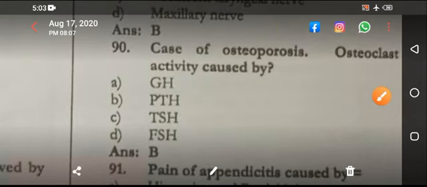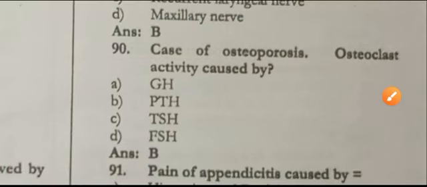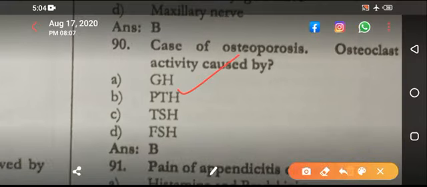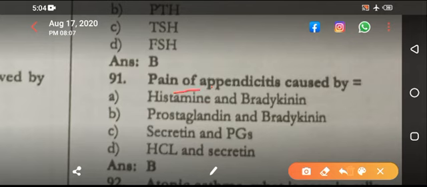Coming next, cause of osteoporosis: osteoclast activity. Osteoclast activity by parathyroid hormone. The parathyroid hormone causes increased osteoclast activity. Pain of appendicitis is caused by, over here, prostaglandin and bradykinin.